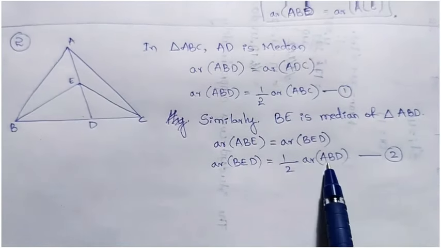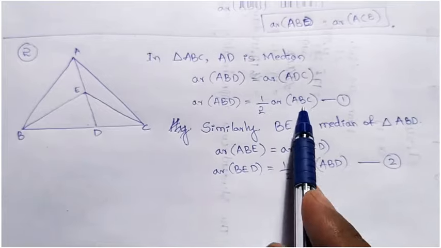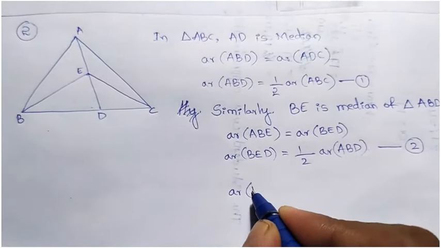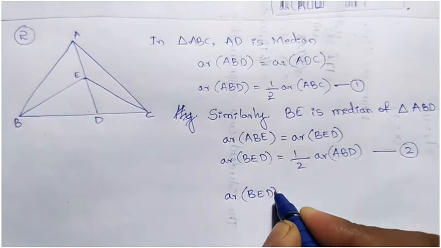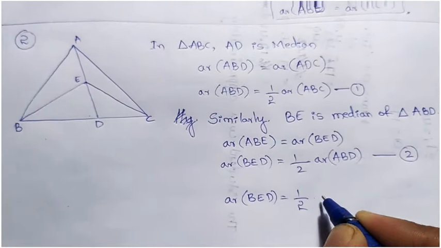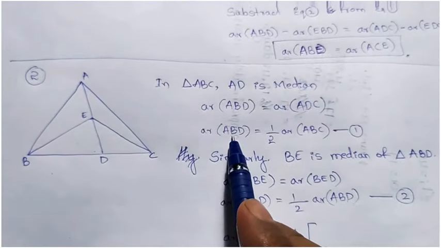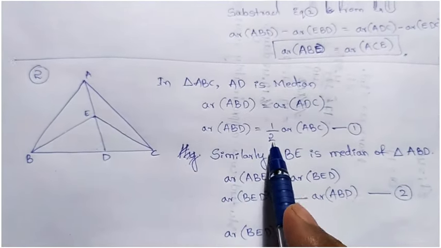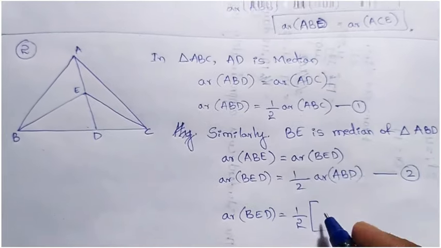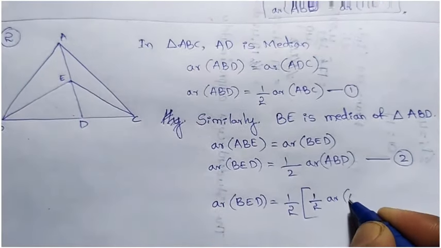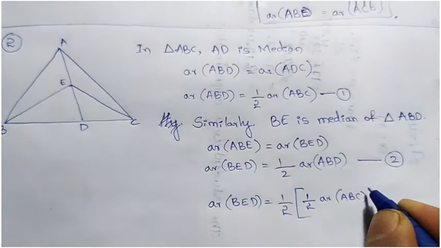See here, ABD means what? 1 by 2 ABC. So here I'll take area of BED equal to 1 by 2 of area of ABD, and ABD equal to 1 by 2 area of ABC. So 1 by 2 area of ABC.